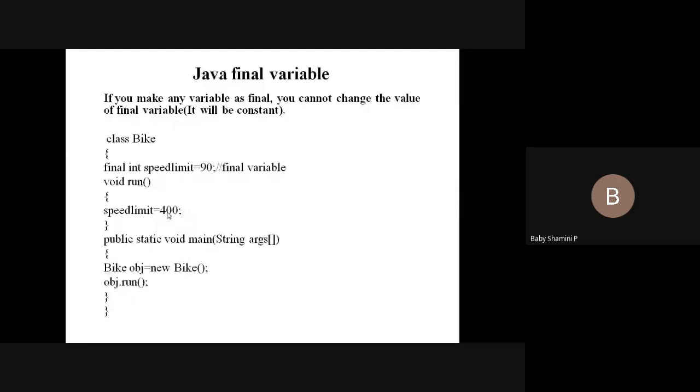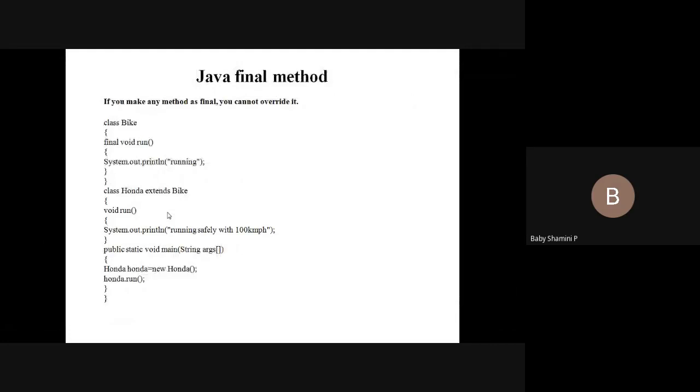So next concept, we have a final method. What does this final method mean? Here, we have a method void run. This is our parent class, and inside we have a method run. And this is our child class, and inside we have a method run. If we declare the parent method as final, we cannot use the same method in the subclass. You cannot override the parent class method because the parent class method is declared as final. So if the method is final, we cannot use the same method in the subclass. That is the next concept.